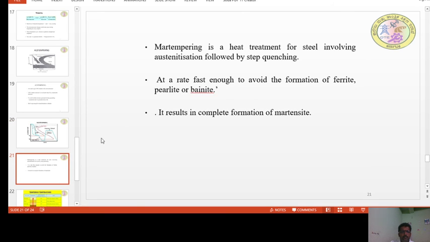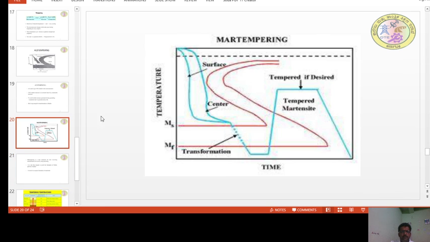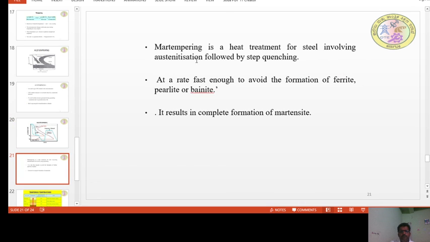In the case of martempering, 100% of martensite is developed. Martempering is a treatment for steels involving austenitization followed by step quenching at a rate fast enough to avoid formation of ferrite, pearlite, and bainite.